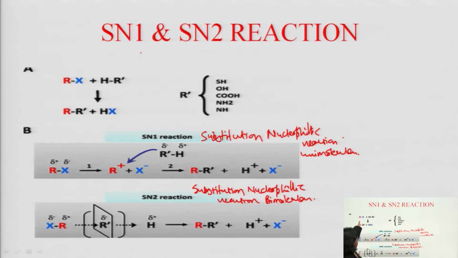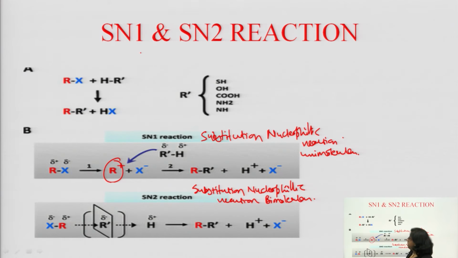In general, you see the reaction, this is the alkylated part. Here we see the SN1 reaction and the SN2 reaction. SN1 reaction is a 2-step reaction. In the first step, generation of carbonium ion: the alkylating agent under physiological condition generates a carbonium ion, that is R plus, this is your alkylating agent. So, in the first step it generates the carbonium ion.